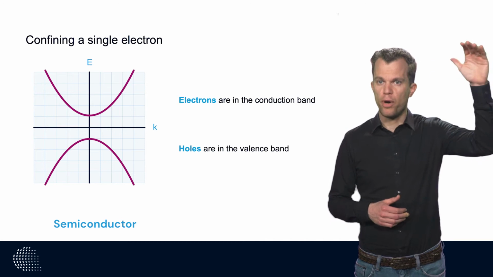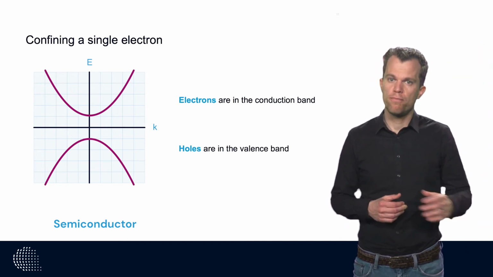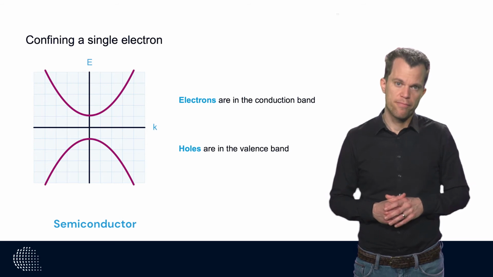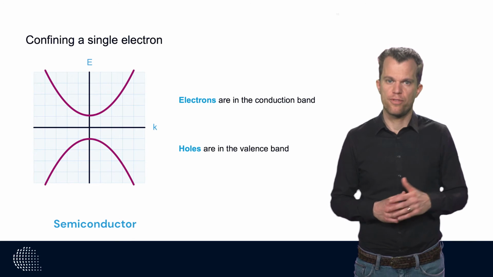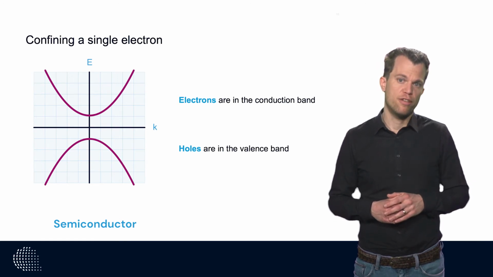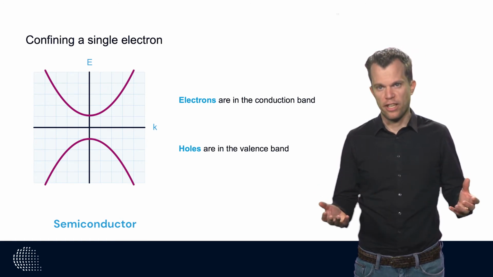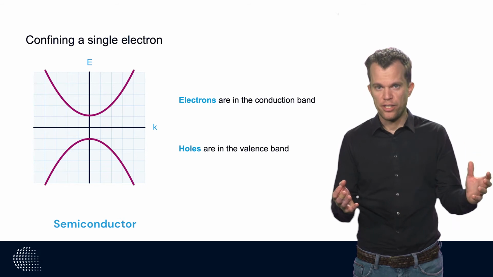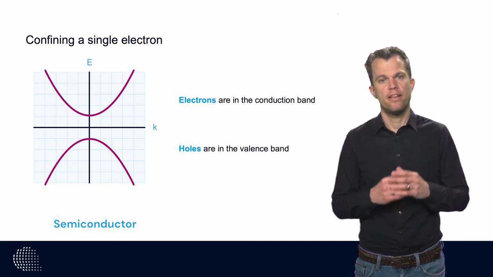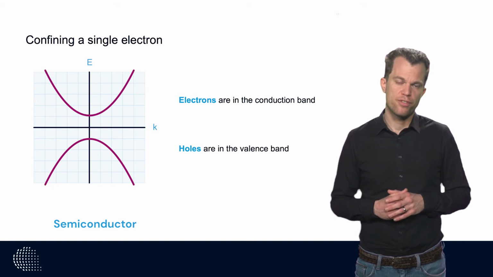The first band above the band gap is called the conduction band, while the band below is called the valence band. Charge carriers in the conduction band are called electrons, while the charge carriers in the valence band are called holes. The reason for this labeling is that the dispersion, the relation between energy and the momentum, is negative for the valence band, which gives rise to a negative mass.